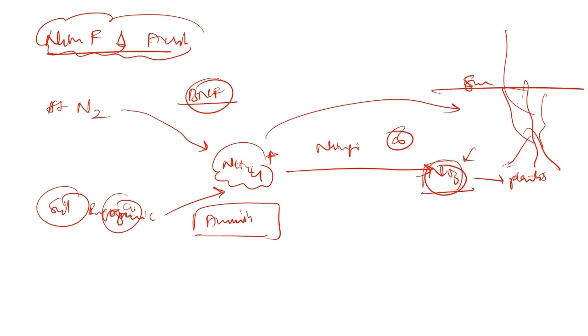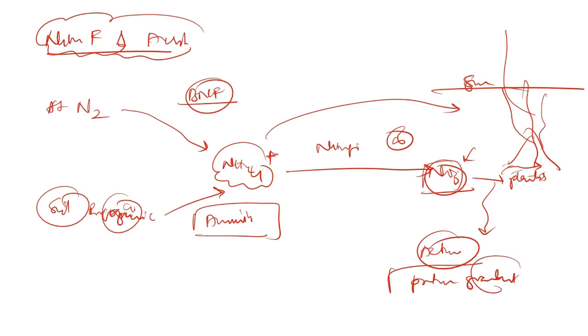Once the nitrate is transferred into the roots, this transfer is an active process because of a proton gradient. What I mean by proton gradient is a difference in proton concentration, which is generated by H plus ATPase. Because of this difference, there will be an uptake of nitrate by the plants.